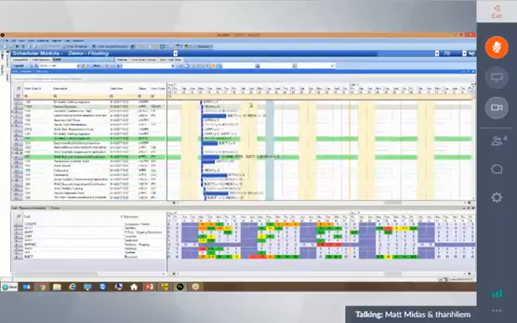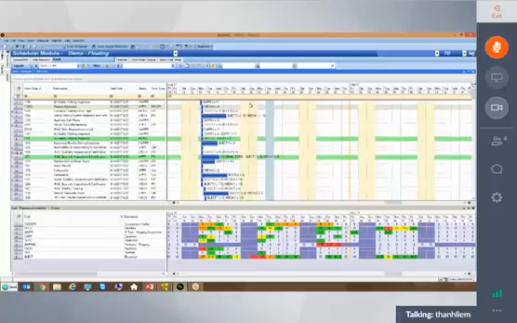Yes. Okay, we have one question right here. It's Joe One. Matt, did you say that the metrics or KPI are an add-on and come at an additional cost? Not the metrics. The metrics are included. The only add-on that is an additional cost is what we call the listener.